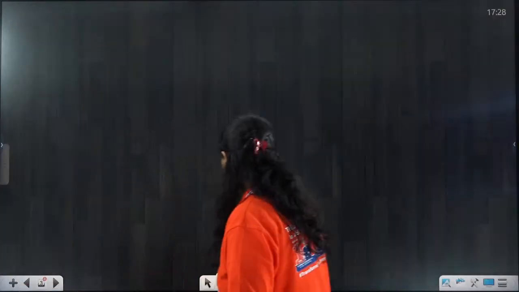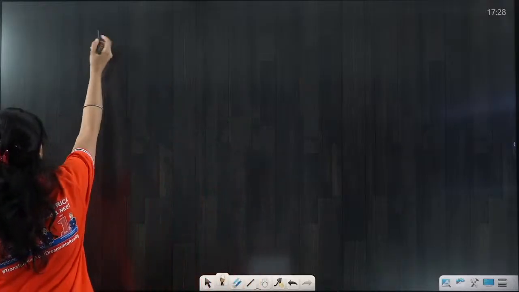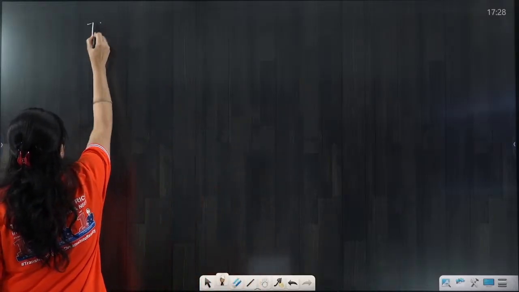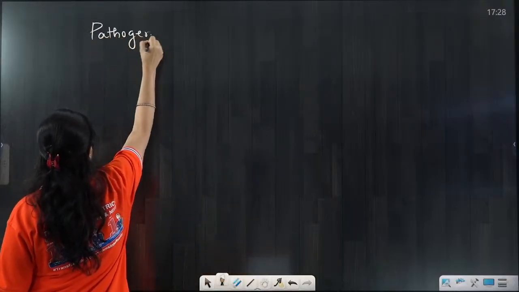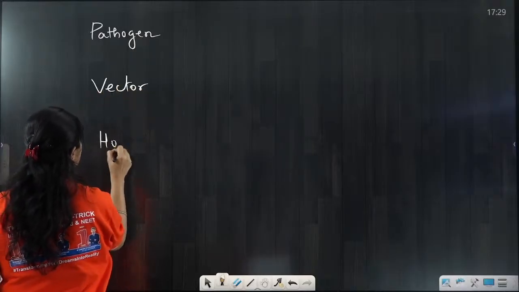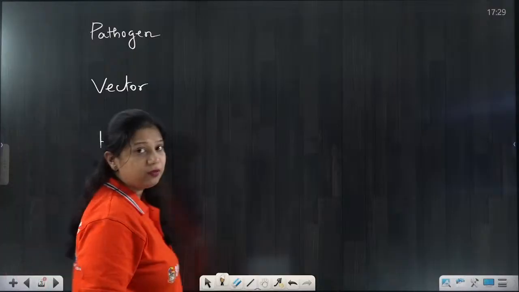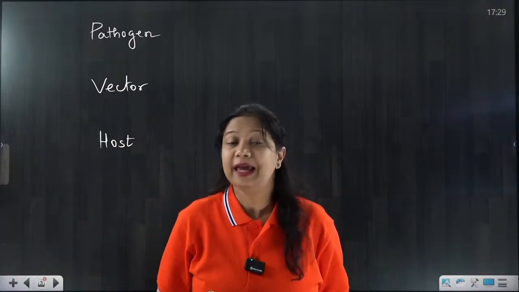Now we are moving on to another part which we call the pathogen, the vector and the host. Since we have already discussed the pathogen, what is a pathogen?